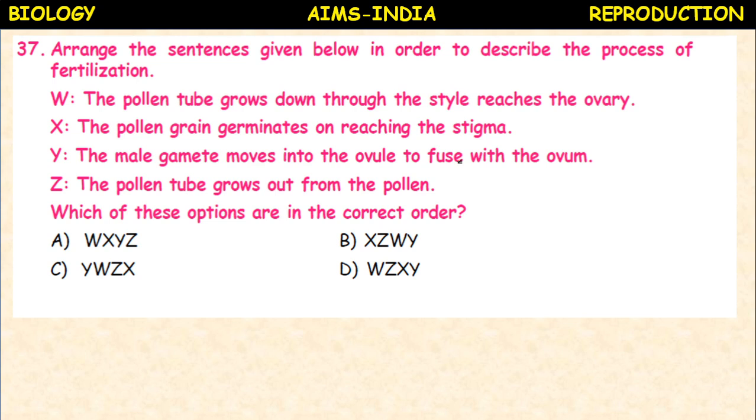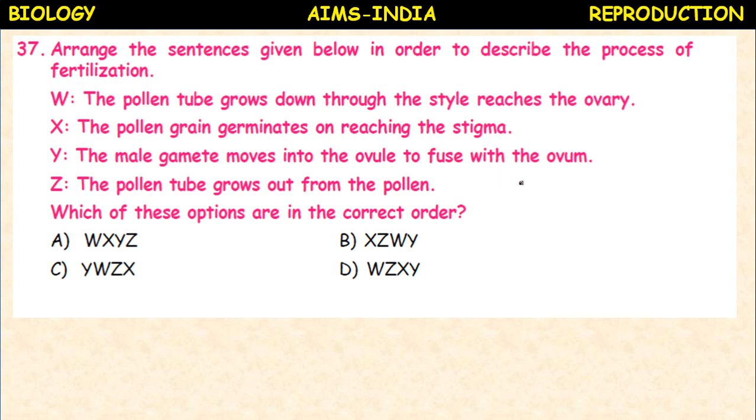Next, X, the pollen grain germinates on reaching the stigma. Y, the male gamete moves into the ovule to fuse with the ovum. Z, the pollen tube grows out from the pollen. Which of these options are in the correct order? Okay, you have to select that option which gives the correct order.